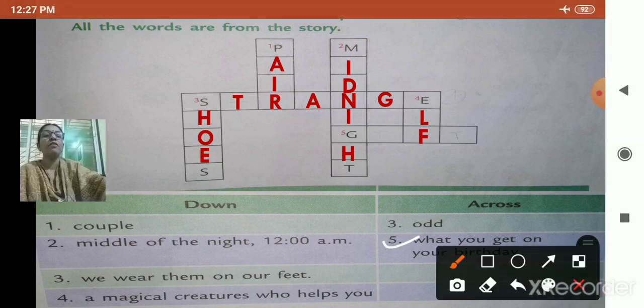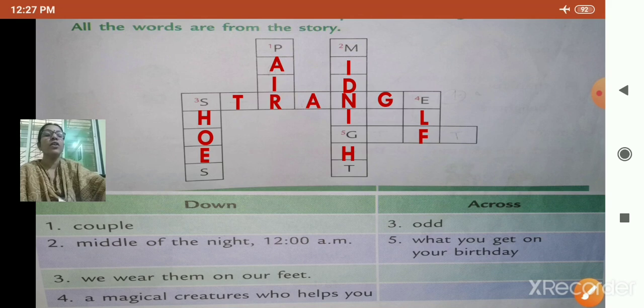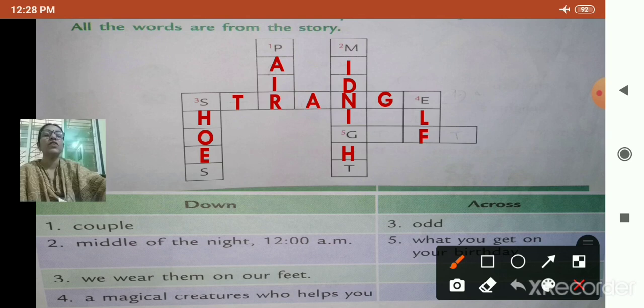Now see number 5. Last one. Number 5. What do you get on your birthday? What is it called? See number 5. Where is number 5? Yes. Here is number 5.